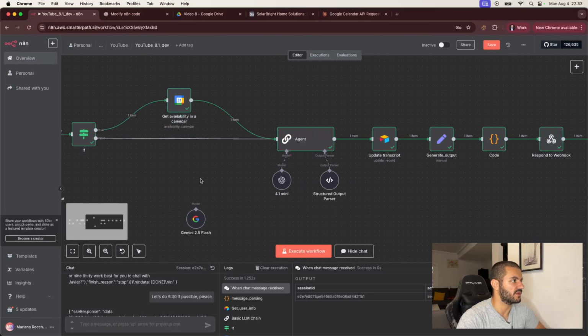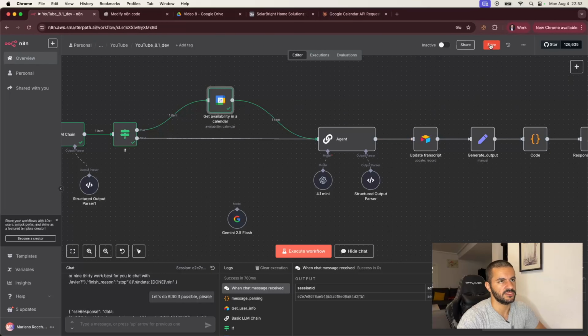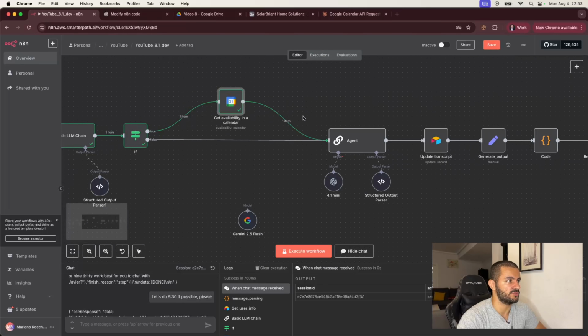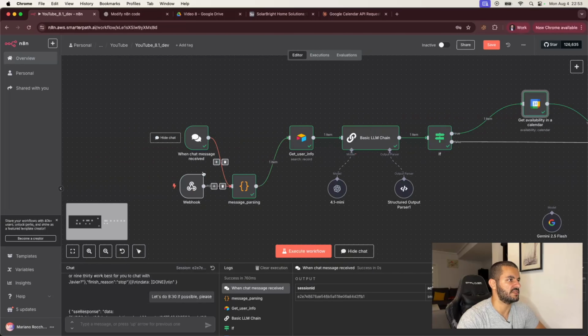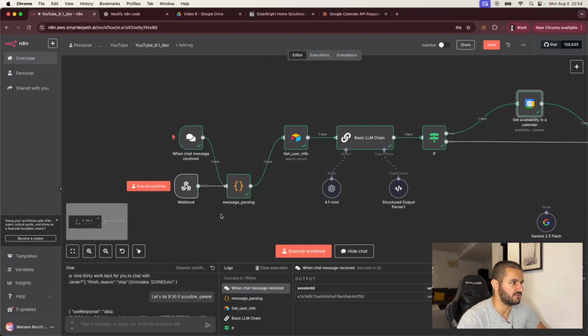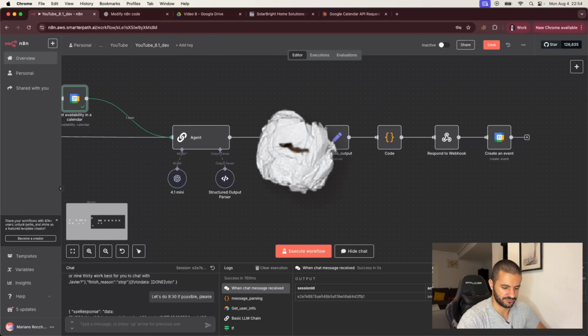And now if we were to run this again, it would actually run as false because we don't have availability anymore because we just booked it. So this is a great way to build a calendar into the agent. We just tested it with chat. It would work the same with the call. It would just be a bit slower, but everything is already set up so that it works perfectly with that as well. So as you can see, it is actually quite easy to add the calendar into the flow.